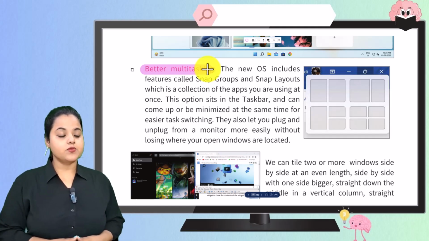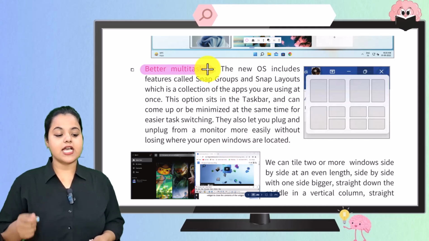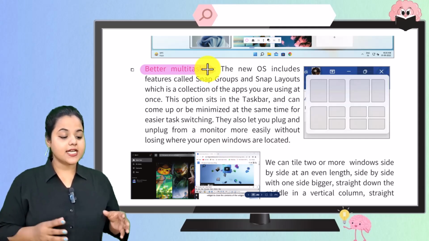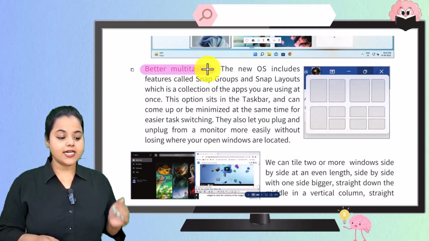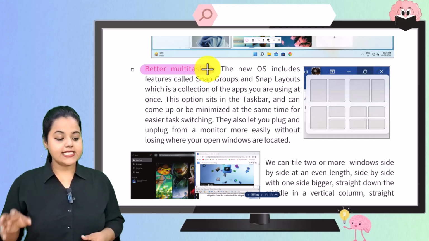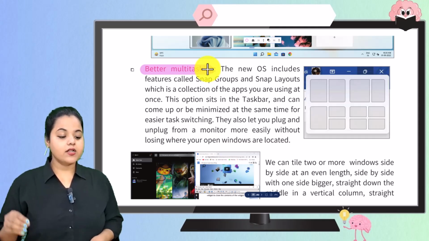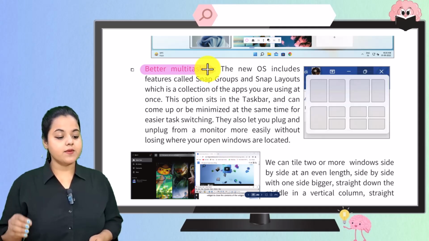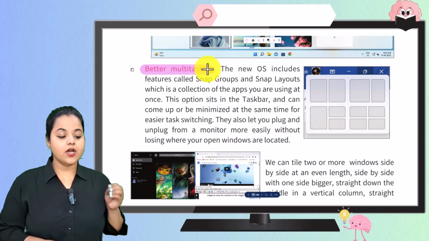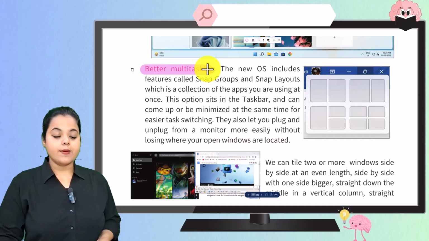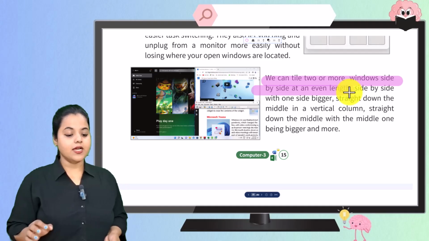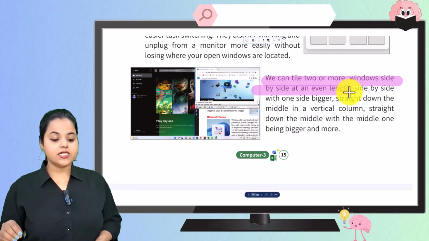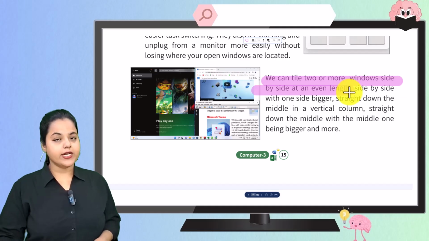The new OS includes, क्या क्या include करता है? The features called Snap Groups and Snap Layouts, which is a collection of apps you are using at once. Now, this option sits in the taskbar and can come up or be minimized at the same time for easier task switching. They also let you plug and unplug from a monitor more easily without losing where your open windows are located. अब हम क्या कर सकते हैं? We can tile two or more windows side by side at an even length, side by side with one side bigger, straight down the middle in a vertical column, straight down the middle with the middle one being bigger, or more.